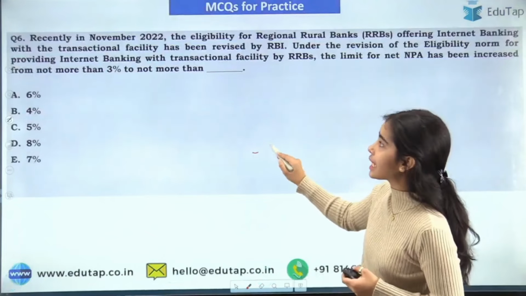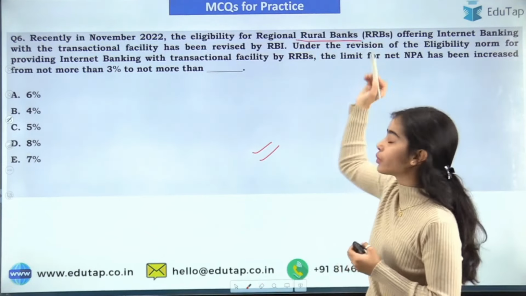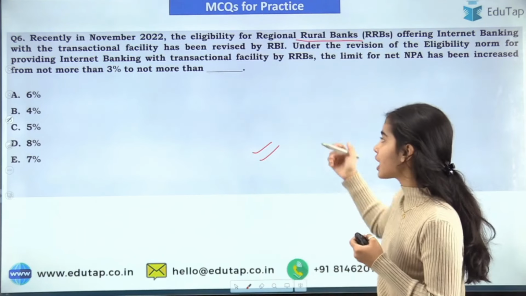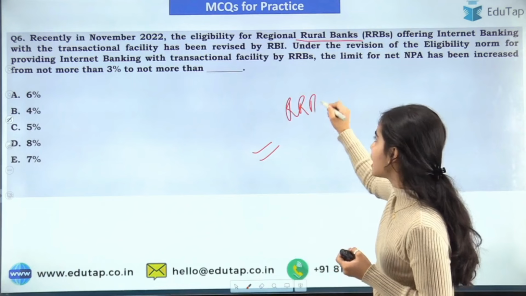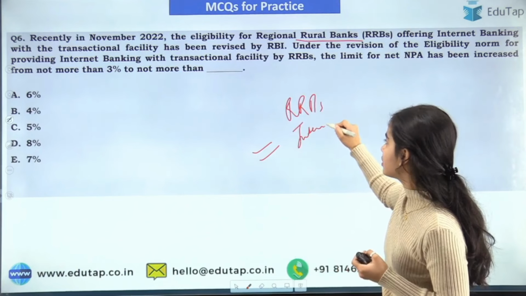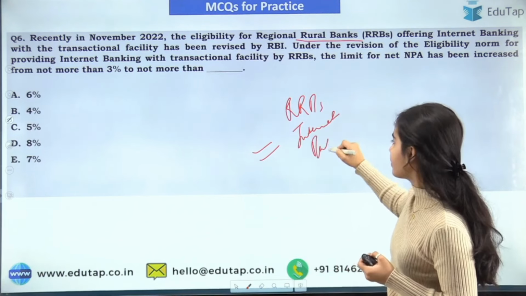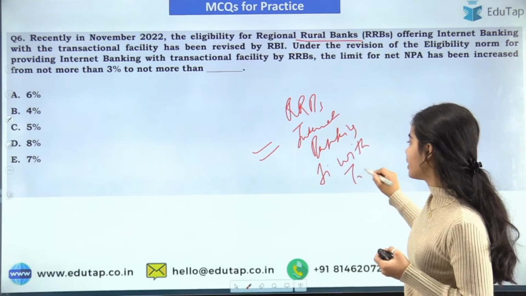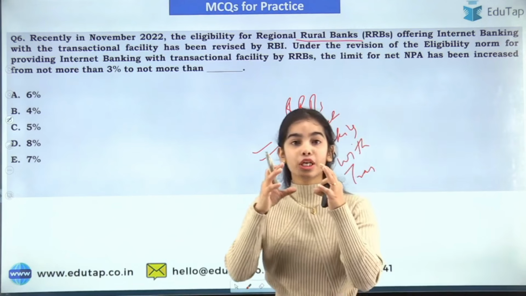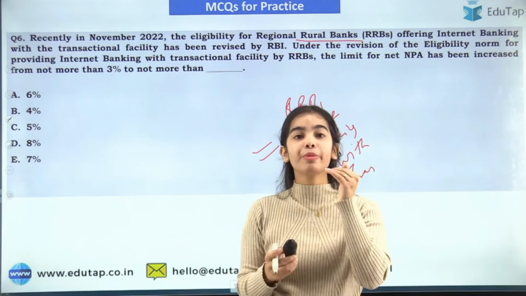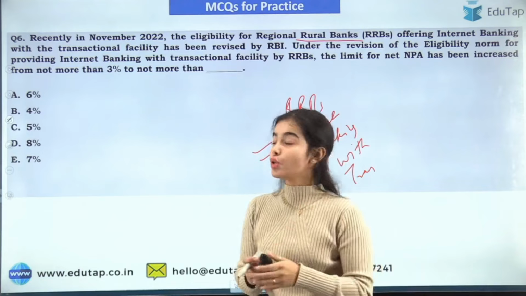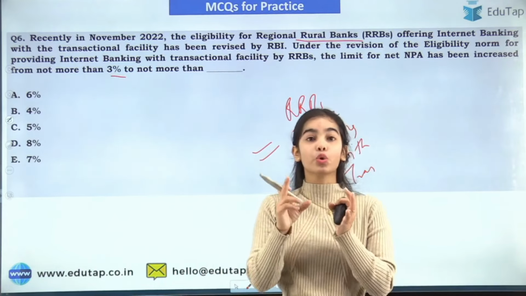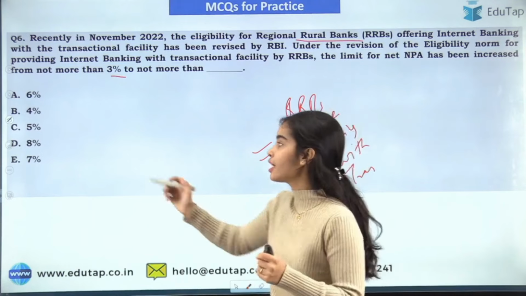Now the next question is regarding the eligibility for regional rural banks. Recently the RBI brought a notification saying that for regional rural banks providing internet banking with transactional facility, the norms or criteria have been made easier. You have to tell that the net NPA limit has been increased from not more than 3% to not more than which percentage. It is 5%.